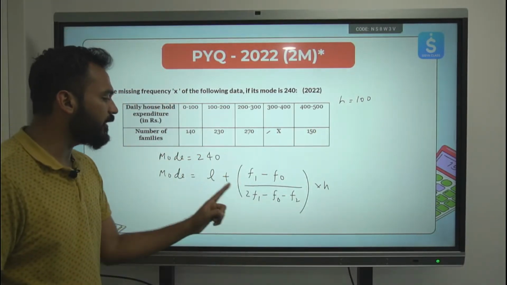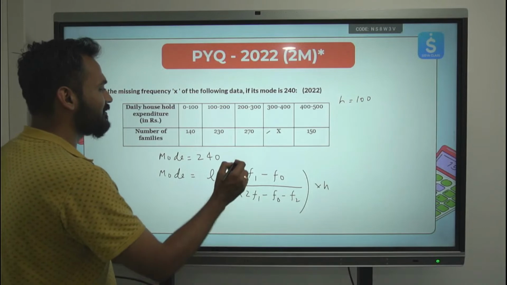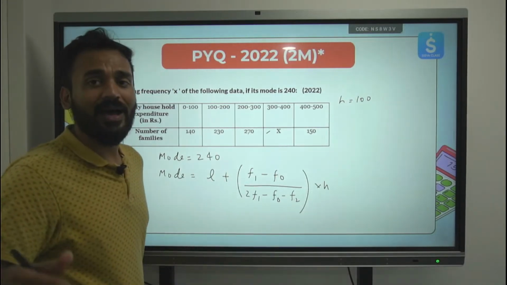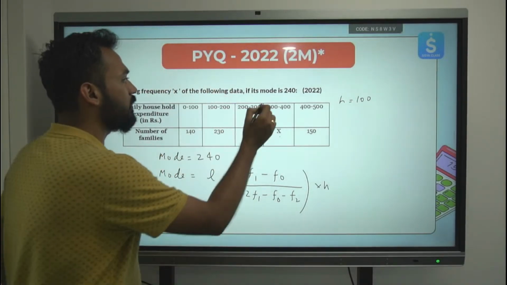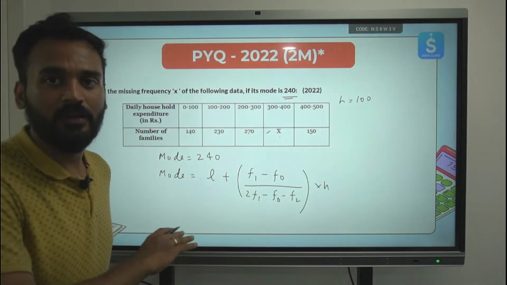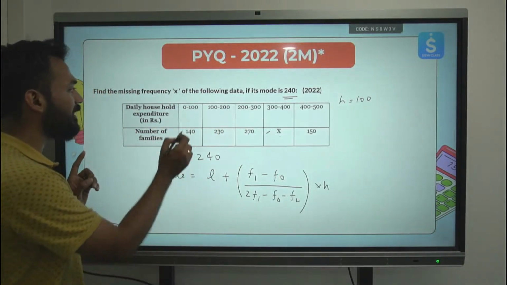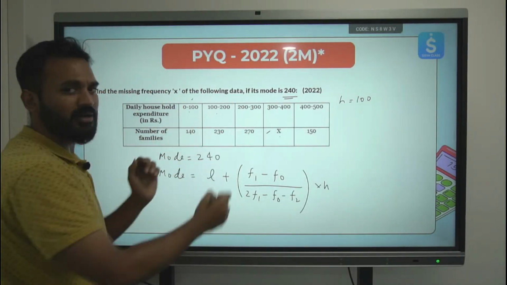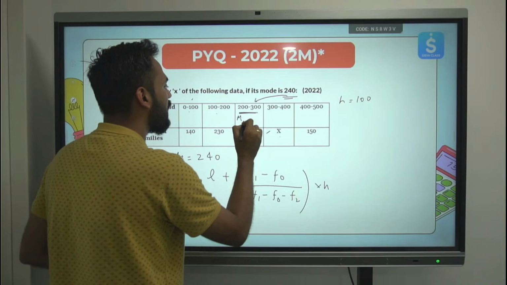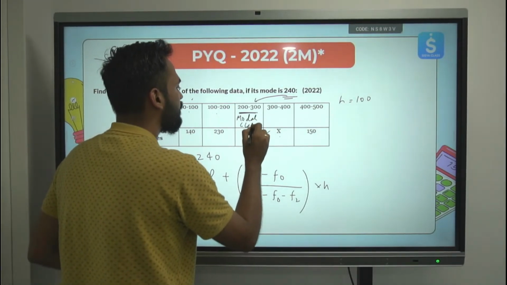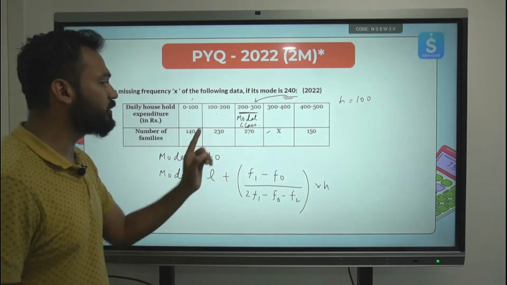In order to find out F1, F0, L, we need to identify the modal class. The modal class is the class which will have the highest frequency. Since X is something we do not know, we are dependent on the mode itself, 240, which is given. Now 240 is coming in which class? Let's identify. 0 to 100, 240 is not there. 100 to 200, 240 is not there. 200 to 300, 240 lies. Therefore, this is the modal class. I hope this is clear. 240 lies between 200 and 300, therefore 200 to 300 is the modal class.